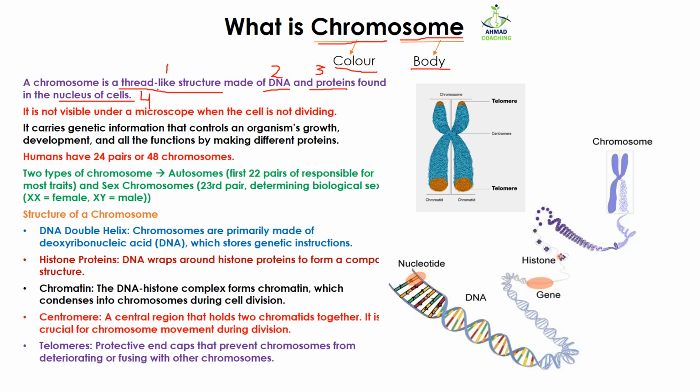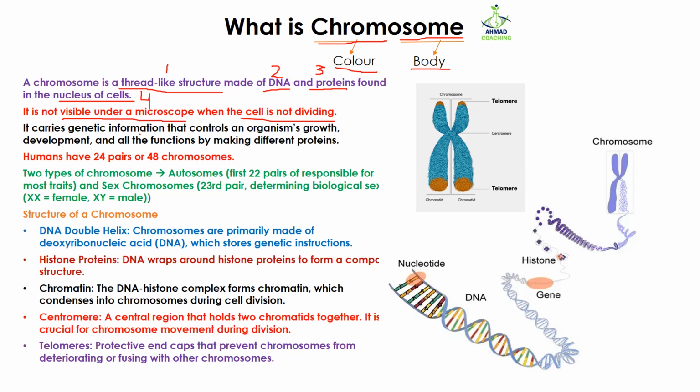But chromosome cannot be seen under the microscope if the cell is not dividing. It means that if a cell is in a resting state, you cannot observe chromosome. You can only observe chromosome when the cell is going to divide from one cell to two cells. At that stage, the nucleus and nuclear membrane disintegrate. DNA condenses, and then you can see the chromosome under the microscope.